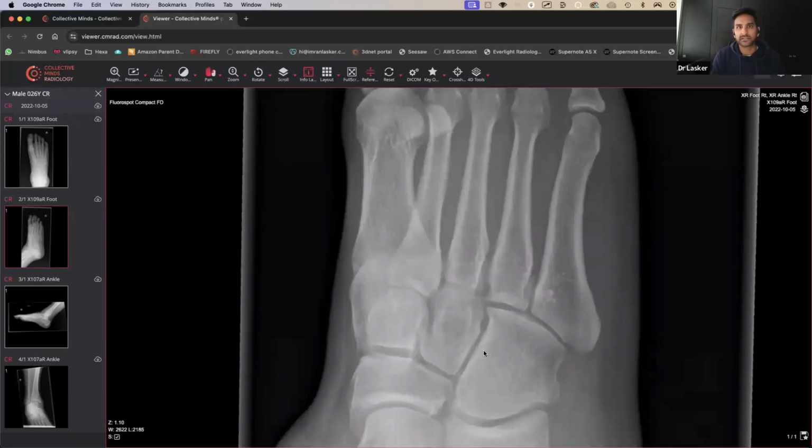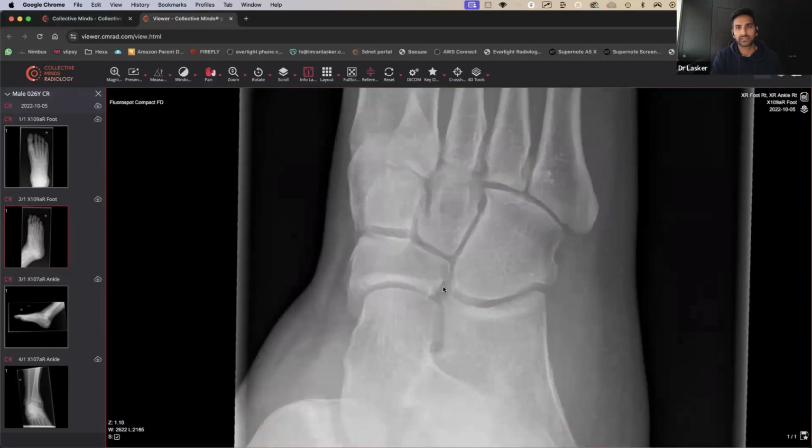Now you have to look at the alignment. This may be a little bit difficult because you can't see quite so well the alignment of the base of the second metatarsal with the middle cuneiform. But the rest of the metatarsals look like they align quite nicely. Nothing looks like it's moved across. So at the moment, anyway, I don't think we can say that there is what looks like a fracture or a ligament injury.